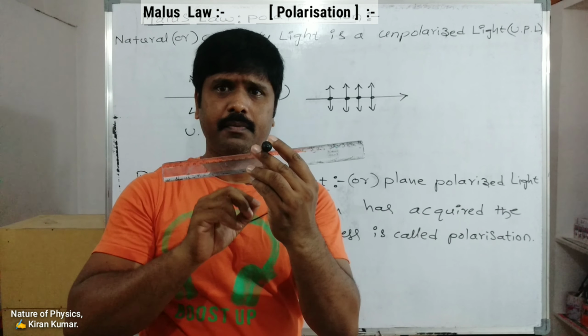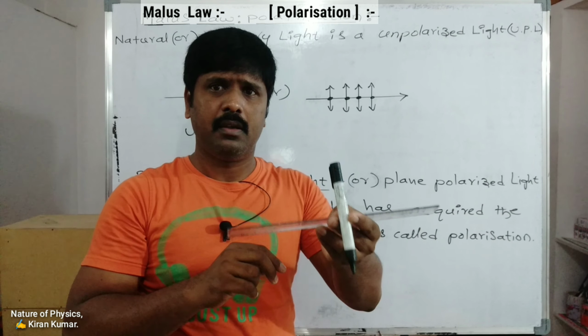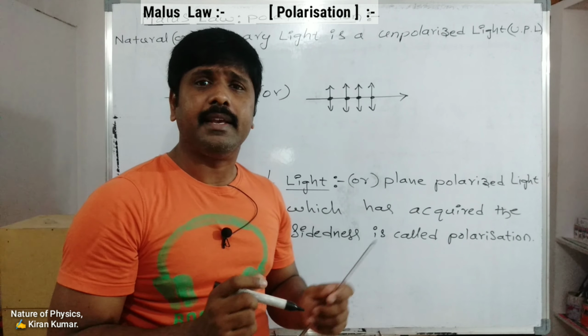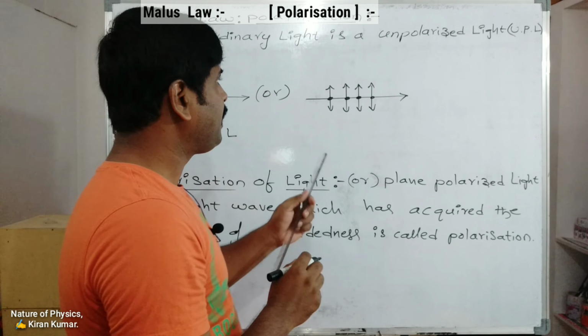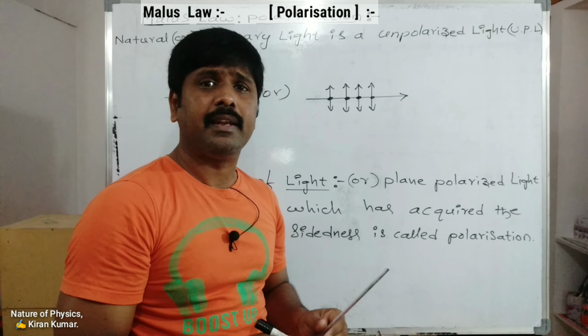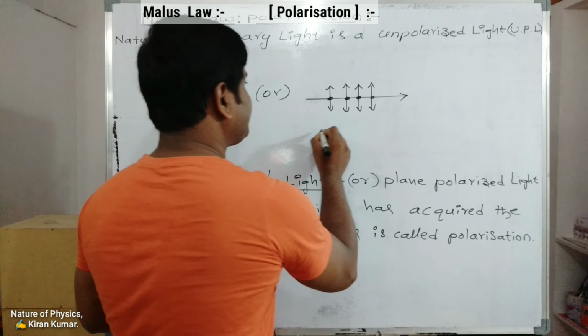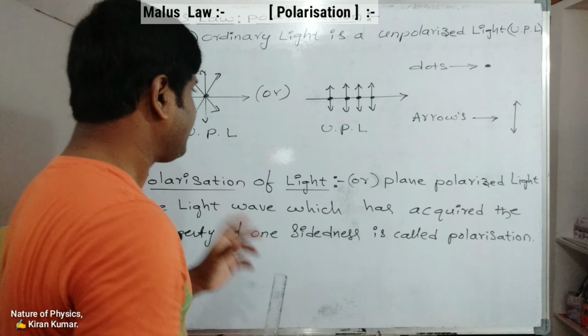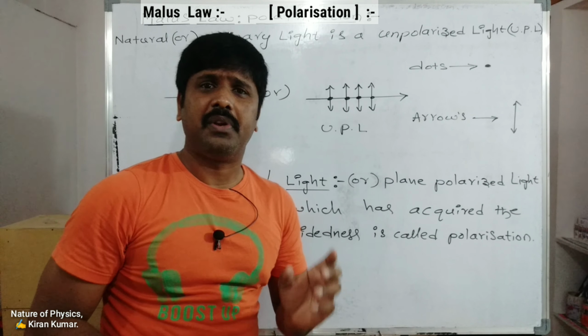So the vibrations in the plane are arrows, and the vibrations perpendicular to the plane are dots. So this is unpolarized light. Next one is polarization of light.